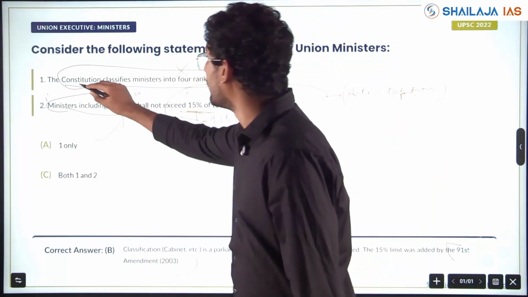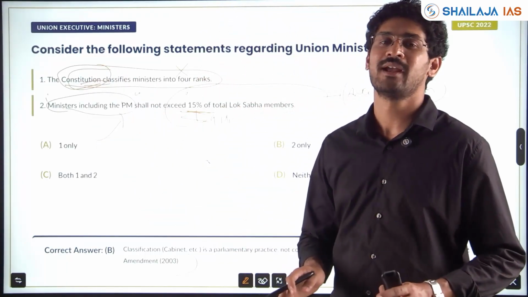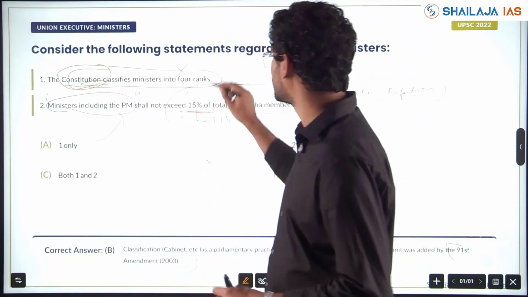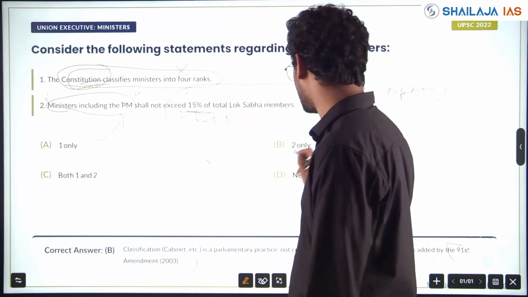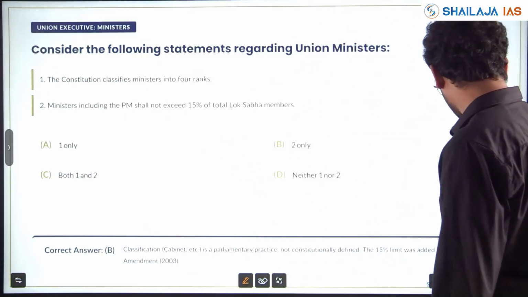So Constitution does not classify ministers into ranks. Okay, that is done by separate rule books or act. So this is wrong. This is right. Only one statement is right, which is 2. Clear?